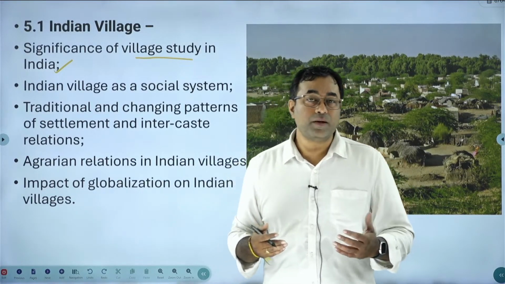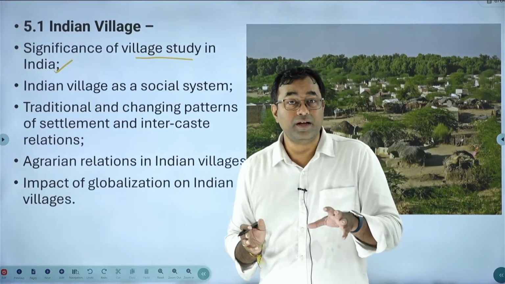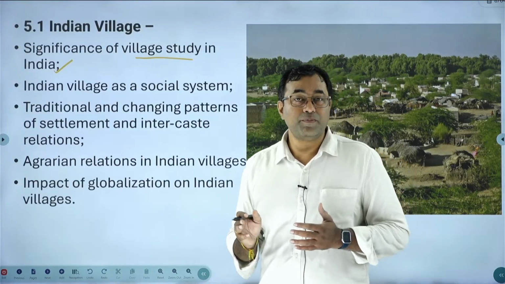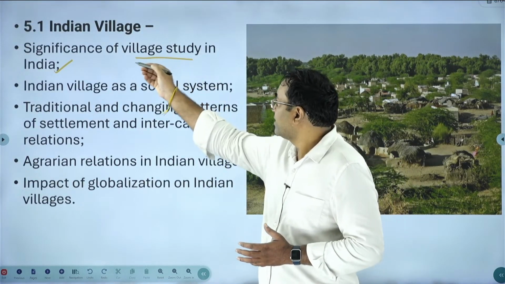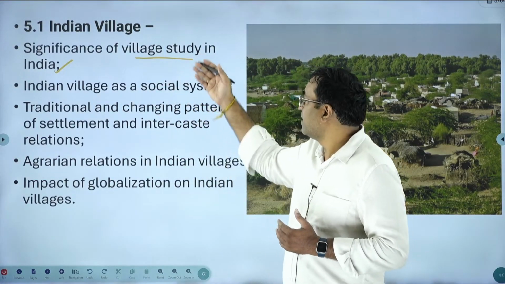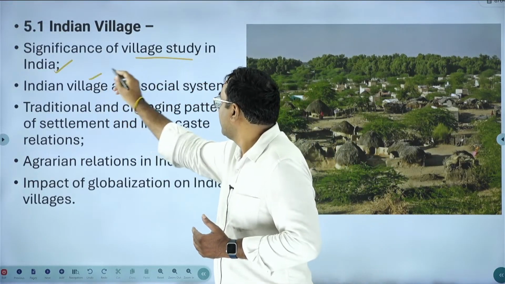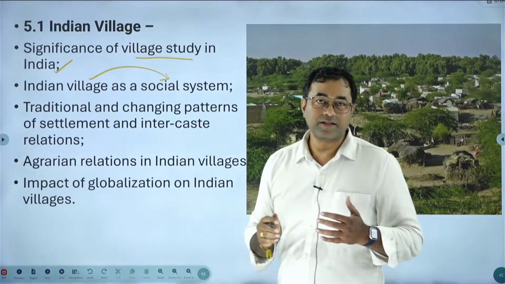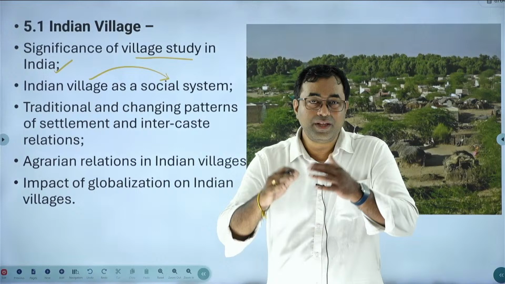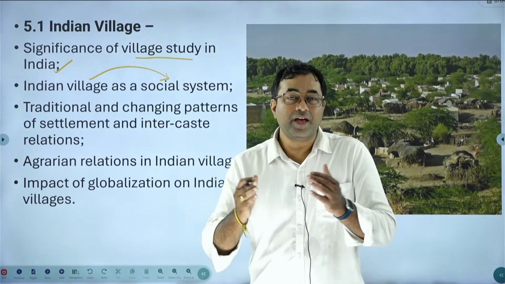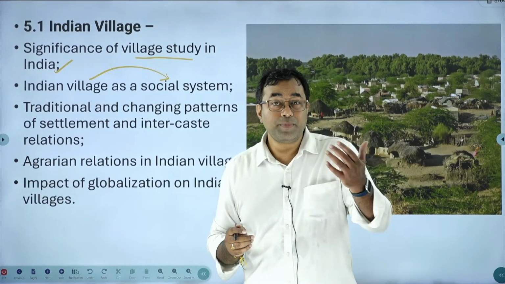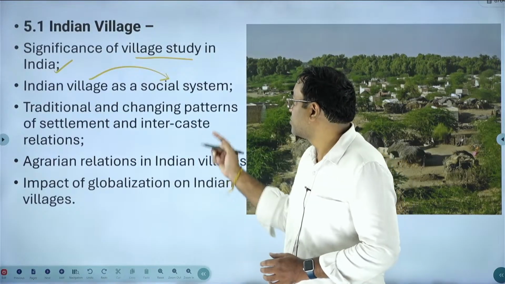So in the first five-year plan, the community development program was framed by the government for providing basic necessary facilities to the people. That is how these studies have been helpful, and that's why anthropologists are focusing on Indian villages. Here, Indian villages as a social system. Social means people, and system means how they are related and interlinked in that particular village, what types of institutions are created, and what role is played by the people in those institutions. That is called a social system.